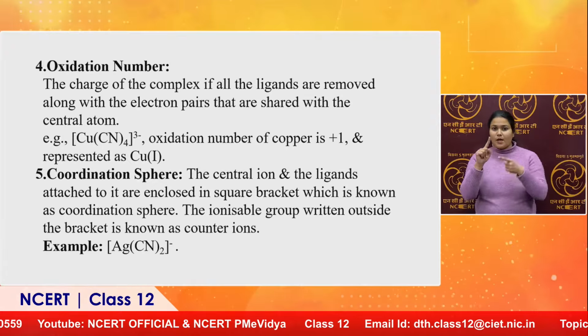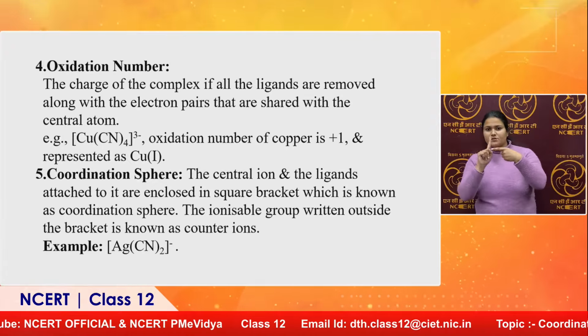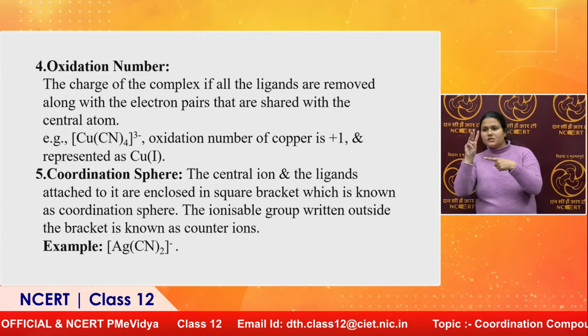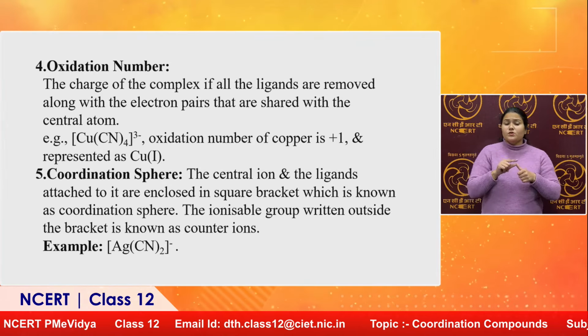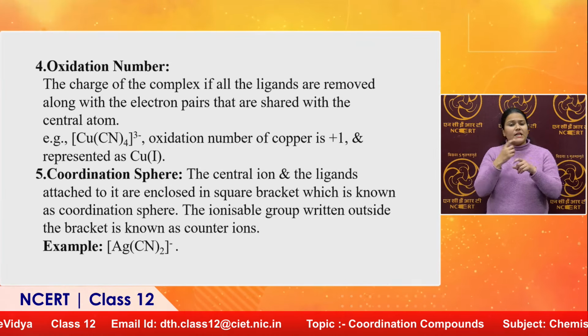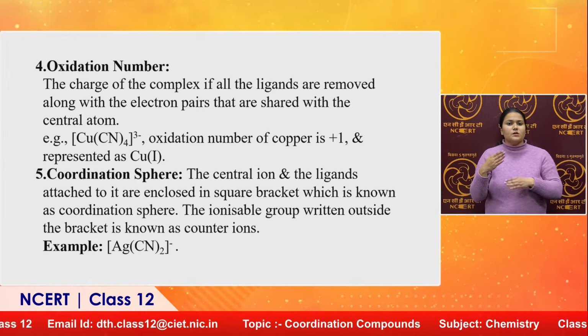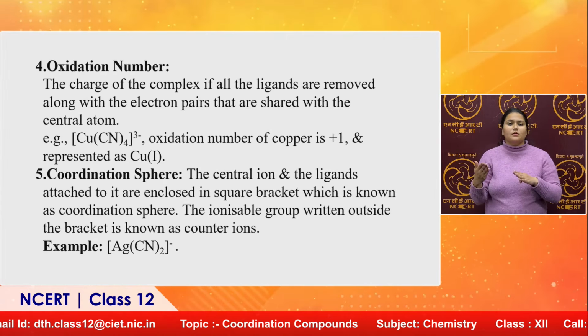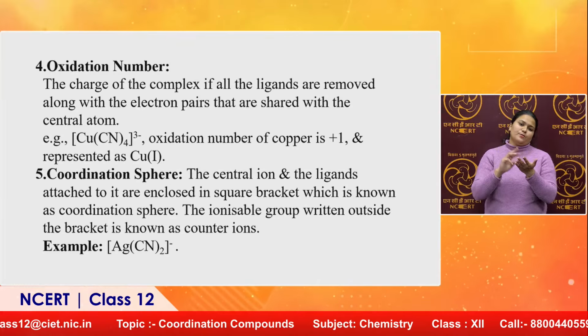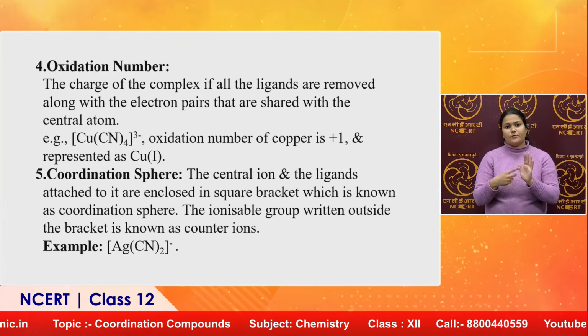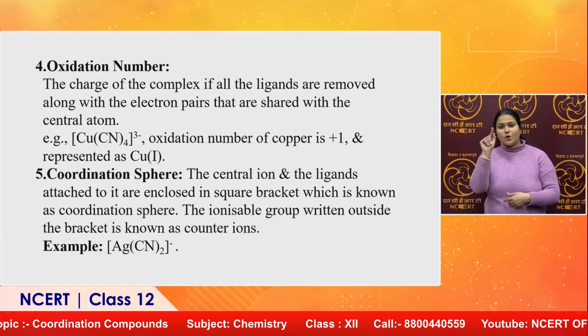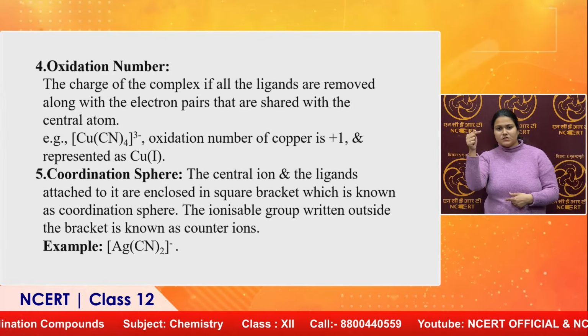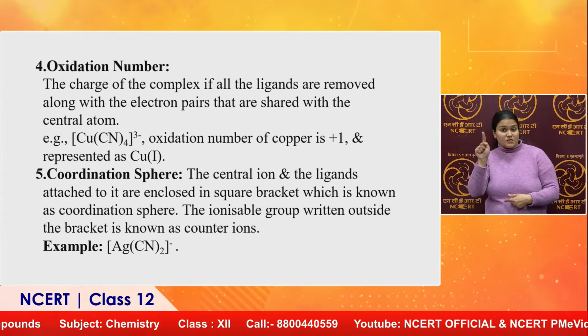It is the charge of the complex if all the ligands are removed along with the electron pairs that are shared with the central atom. We can have an example again, [Cu(CN)4]3-. The charge on the complex will give the oxidation number.